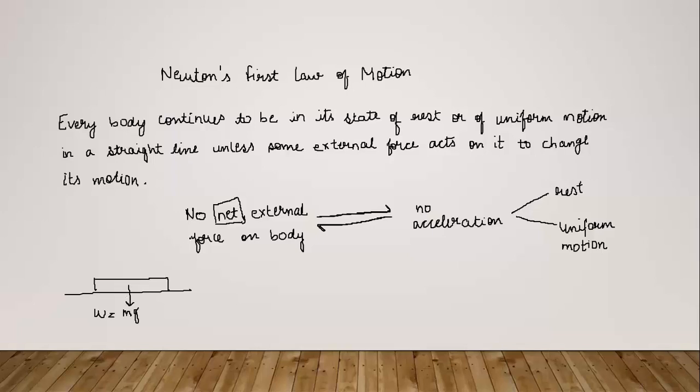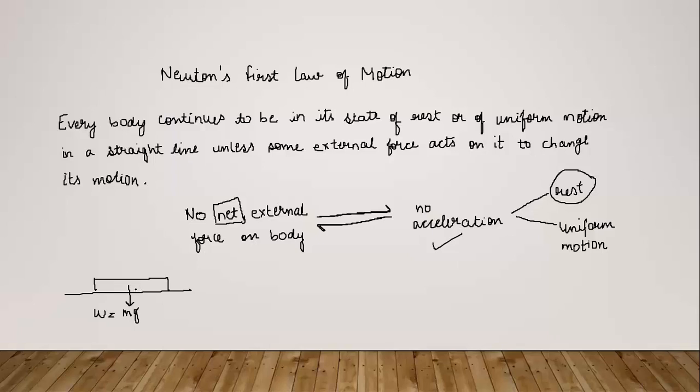So what we discussed was that the second information is the body is in the state of rest. That means there is no acceleration. This is given to us. So the outcome would be no net external force on the body. That simply means that the resultant force on the body would be zero.